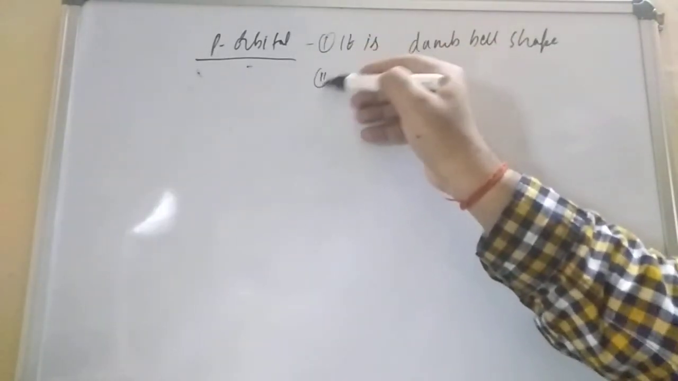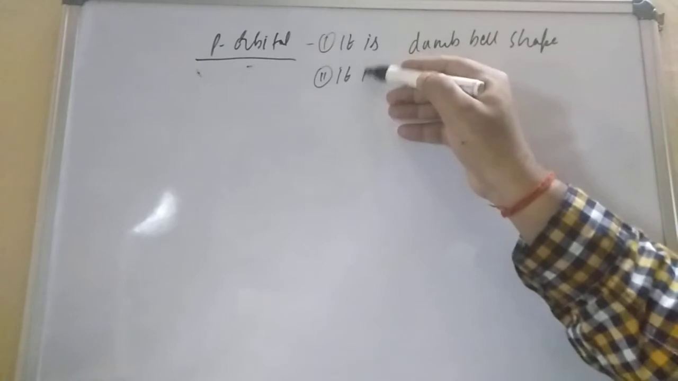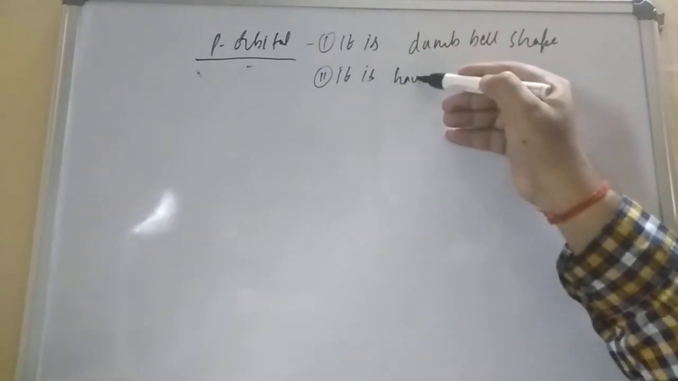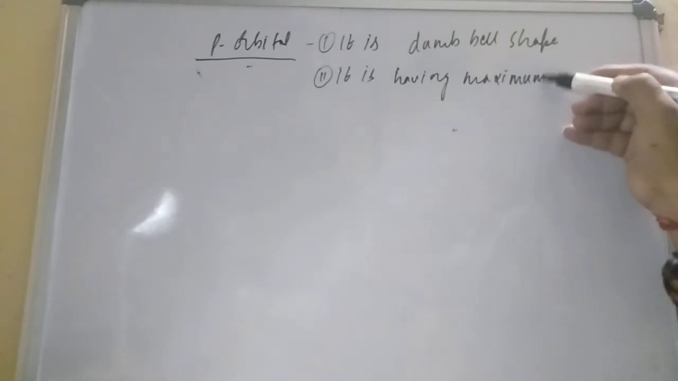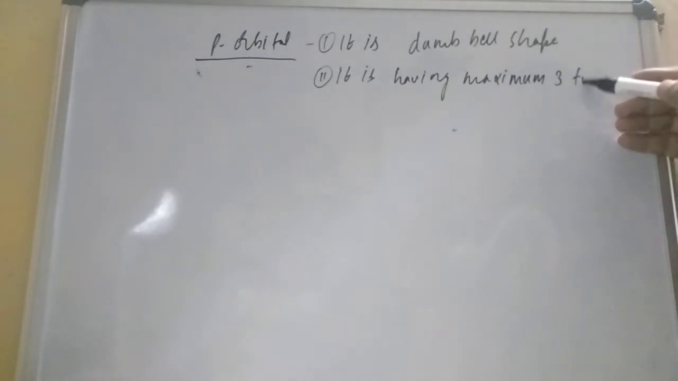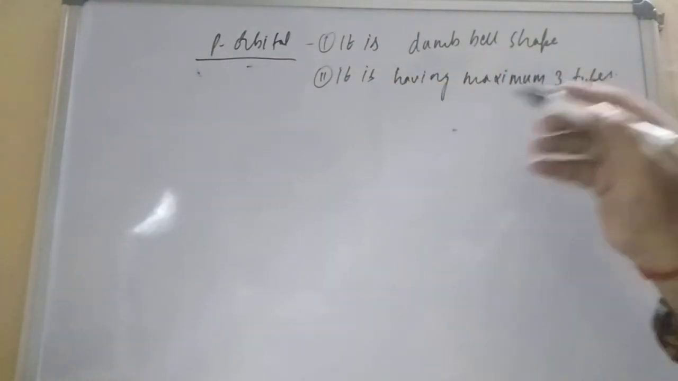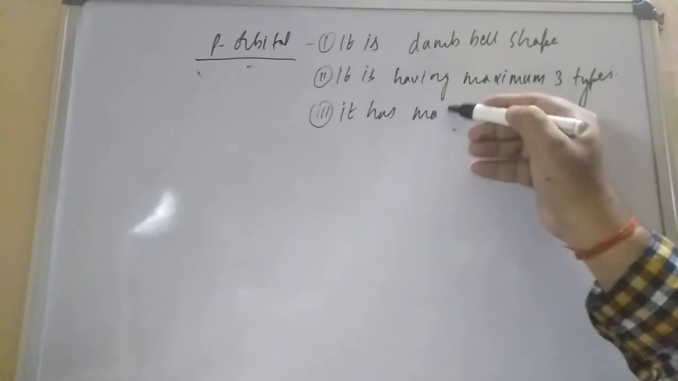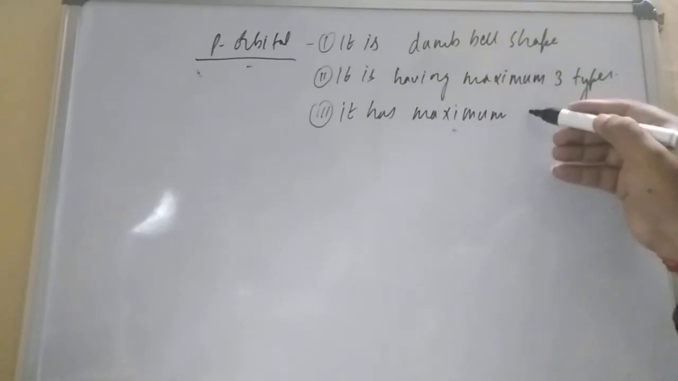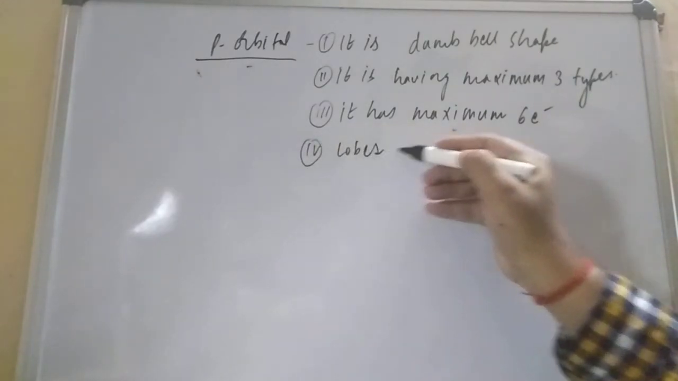Second point, what is it, student? After the dumbbell shape, it has maximum 3 types. Maximum how many types, student? Maximum 3 types. I told you, student, one orbital can have maximum 2 electrons. So 3 types means maximum electrons will be 3 into 2, that is 6 electrons. Next one, third point, it has maximum 6 electrons.